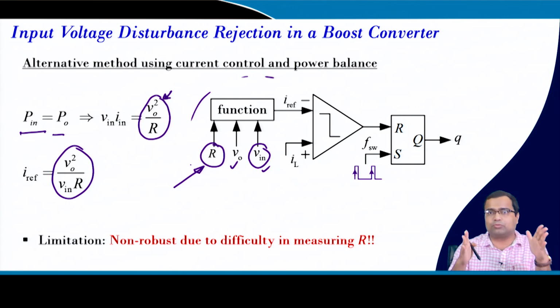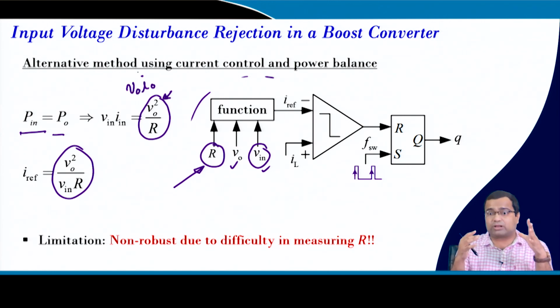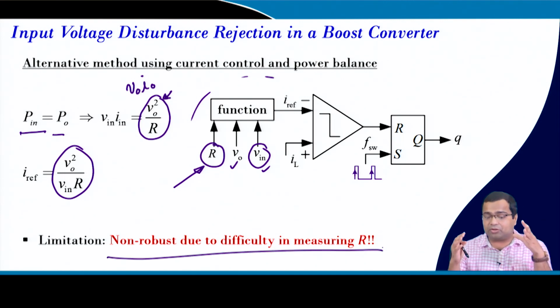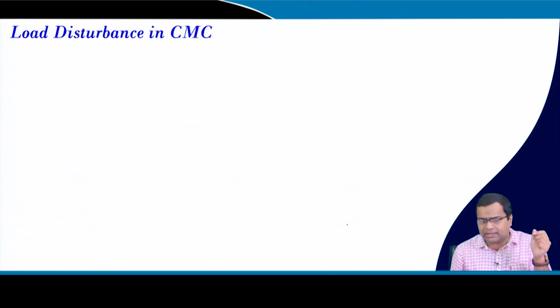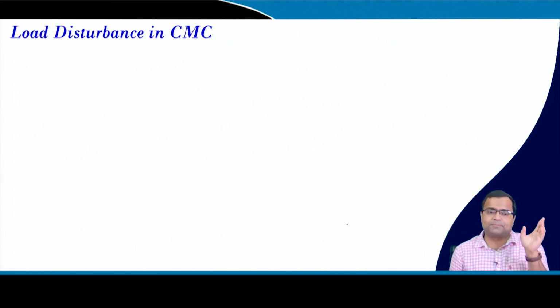Either you have to sense the load current, then you can multiply, because this can also be V0 into I0, but even that requires load current sensing. So, this is a non-robust method due to the difficulty in measuring load resistance, or I can say the load current. Okay. But still this technique can drastically reduce the effect due to the supply disturbance in a boost converter.